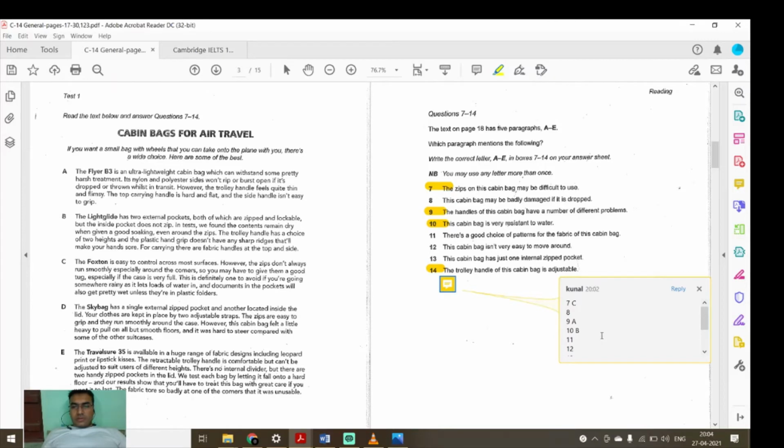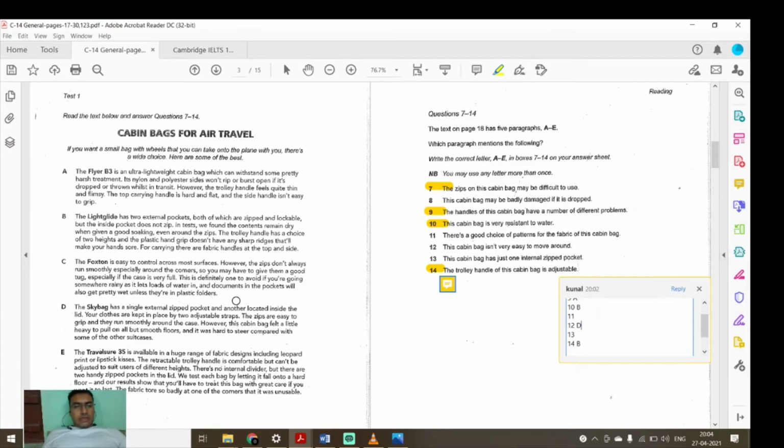So in question number 12, we'll write D. The sky has a single external zip pocket and another located inside the lid. Oh, here one more clue is there.